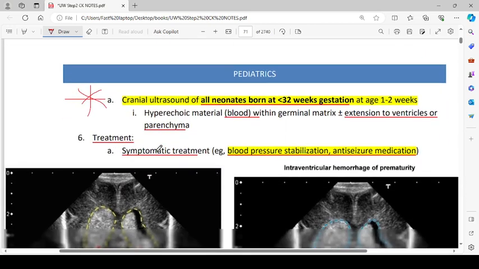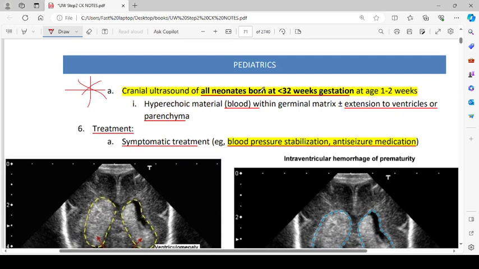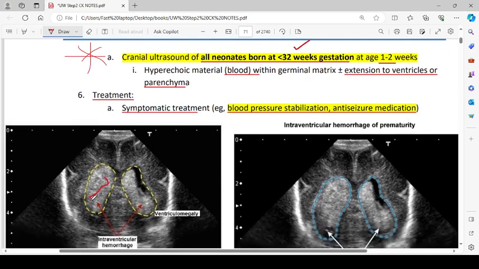The diagnosis: cranial ultrasound of all neonates born at less than 32 weeks of gestation at age 1 to 2 weeks. As you can see, we are doing cranial ultrasound of neonates in the first month, so the fontanelles are wide open and we can perform the ultrasound very effectively. We look for hyperechoic material within the germinal matrix with or without extension to the ventricles or parenchyma.